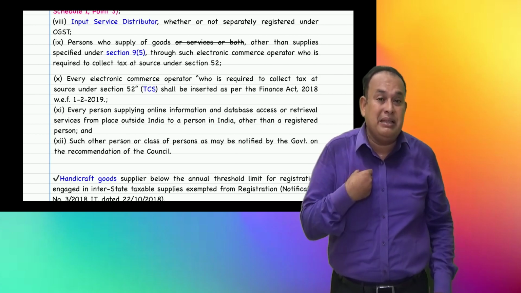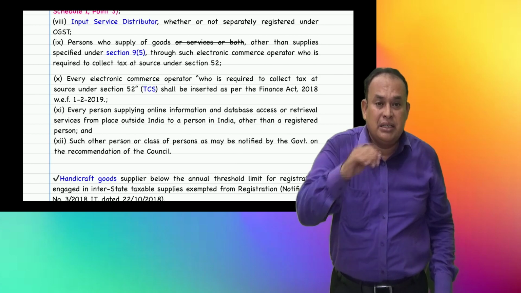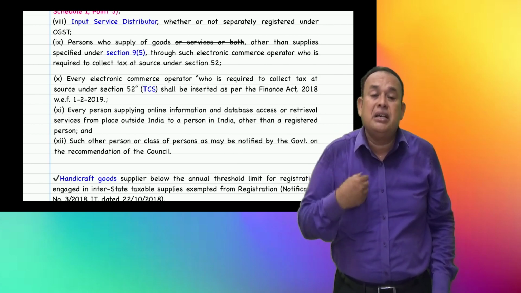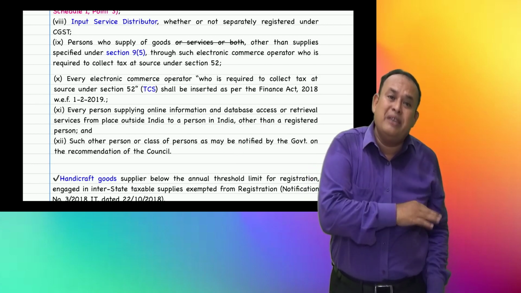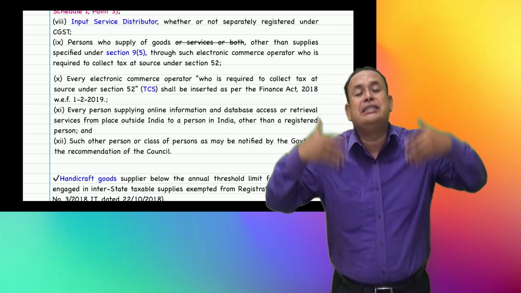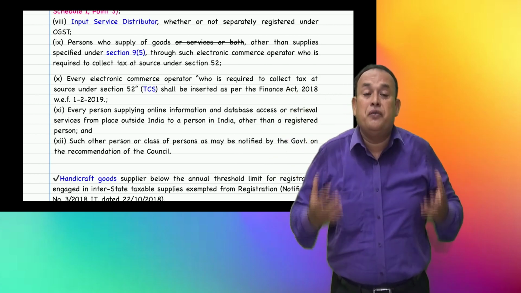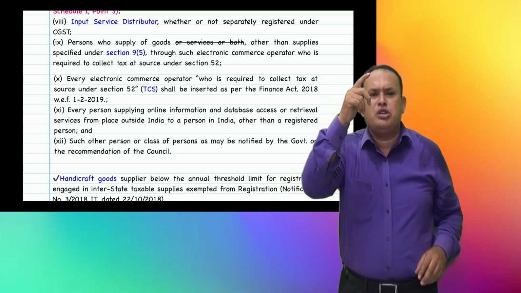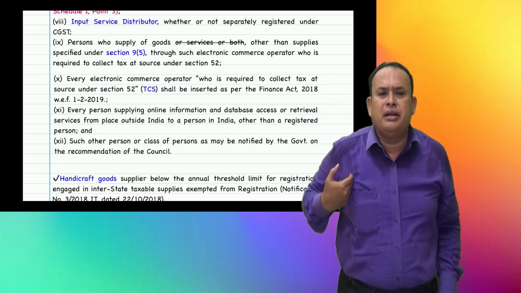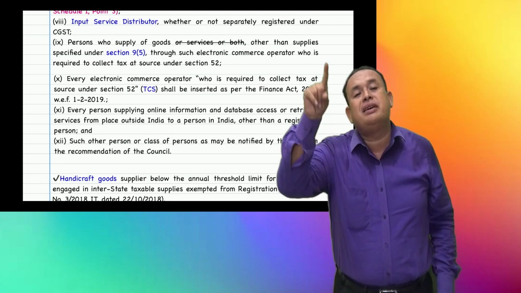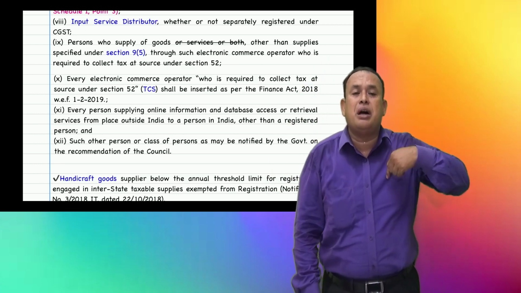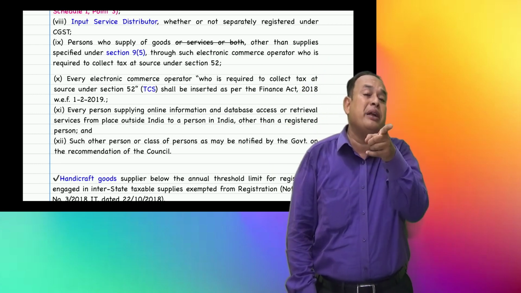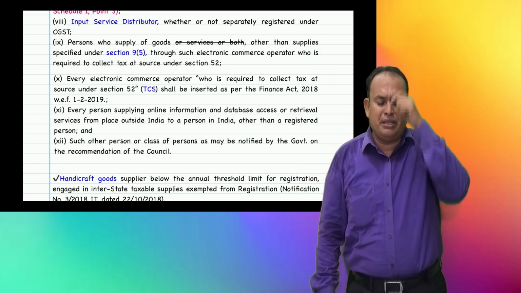If I supply services through an e-commerce operator, then for a supplier of services, registration is required only when the aggregate turnover exceeds the threshold limit for registration. For a supplier of goods through an e-commerce operator, irrespective of the turnover of the supplier, the supplier should get compulsorily registered in GST because you supply the goods through an e-commerce operator. For you, registration is made mandatory.